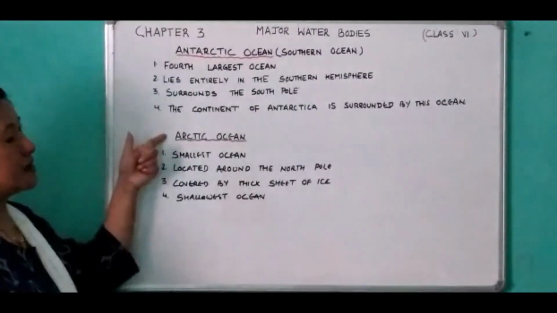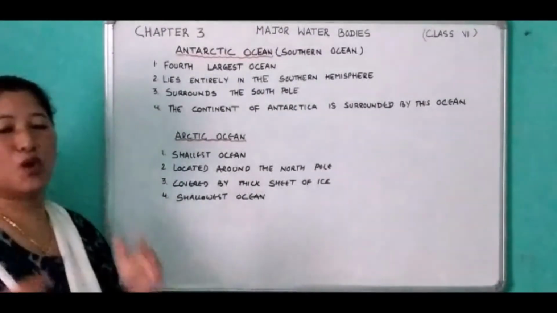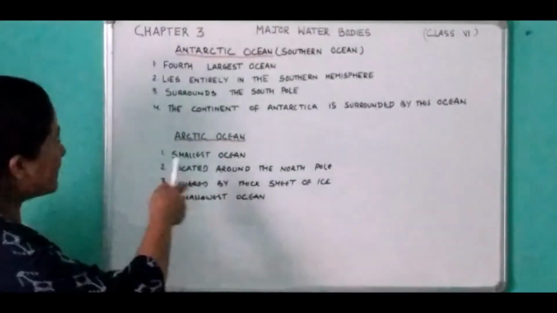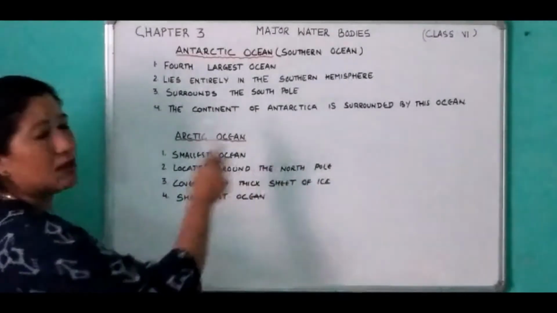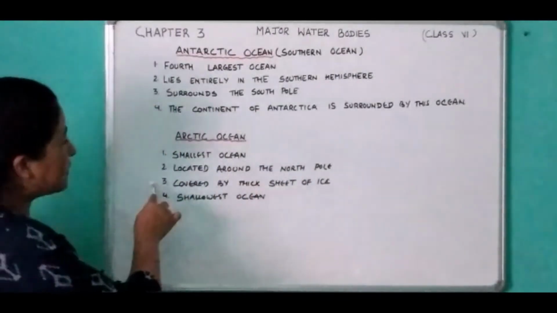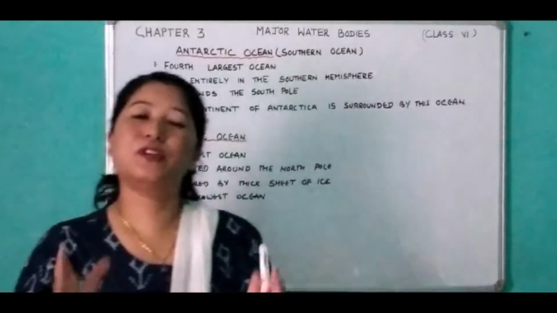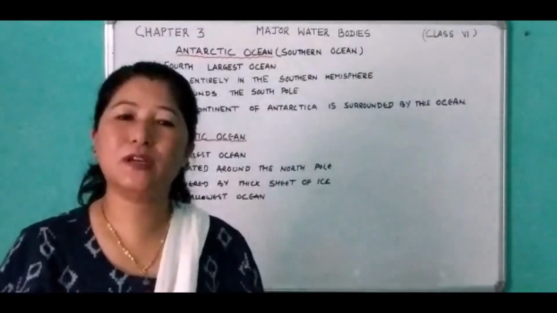Then the last one is your Arctic Ocean, which is the smallest and the shallowest ocean in the world. And this ocean is located around the North Pole. The most important feature of this Arctic Ocean is that it is covered by a thick sheet of ice, and therefore it remains frozen for most part of the year.